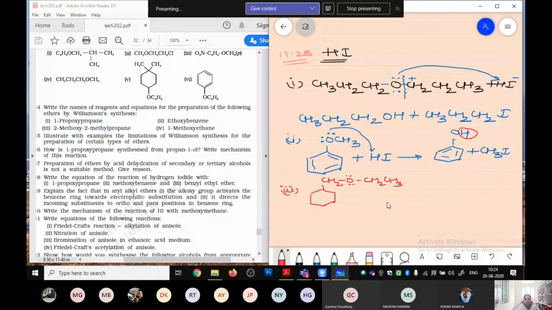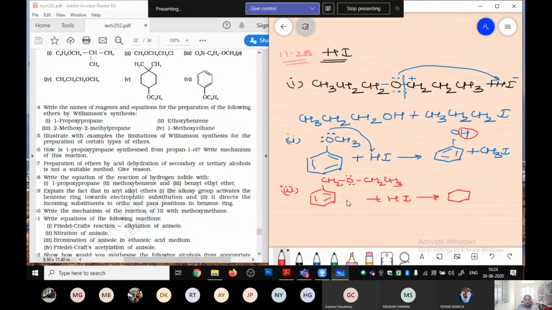Over here we are having the lone pairs plus HI. So the same thing is going to happen over here. Now look what will happen here. This whole thing is CH2 attached to the benzene ring and then OCH2CH3.